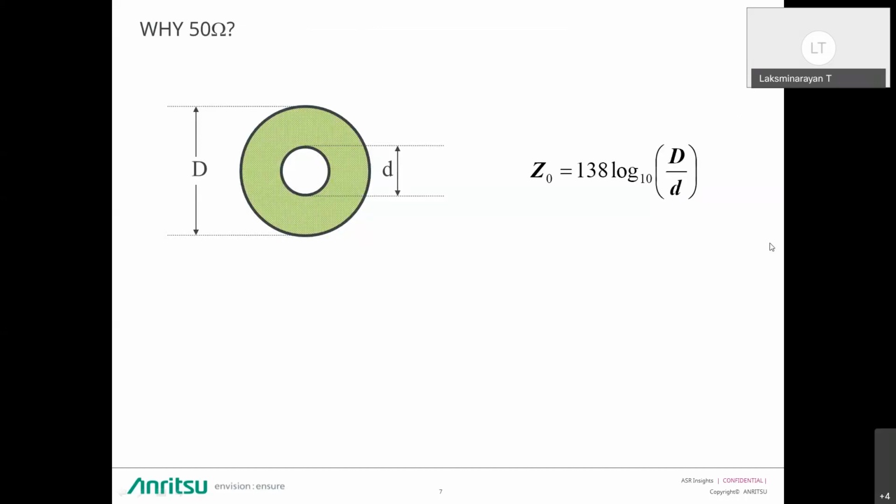Consider the range of impedance for reasonable mechanical ratios. For example, if D by d varies from 1.5 to 10, the impedance for the dielectric varies from 24.3 ohms to 138 ohms. So any mechanically easily made coaxial line is going to have a characteristic impedance around 25 to 100 ohms. For 50 ohms, the ratio will be 2.3.